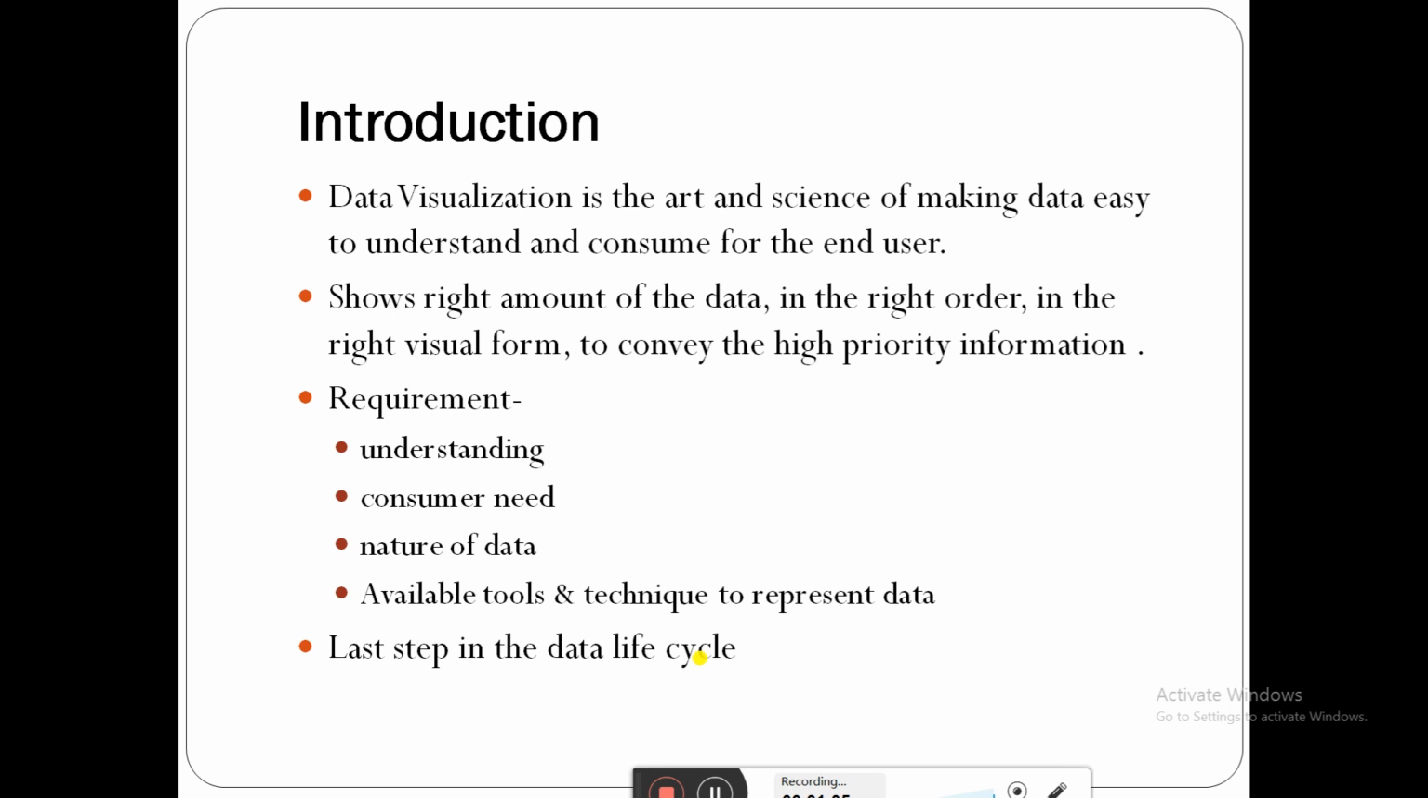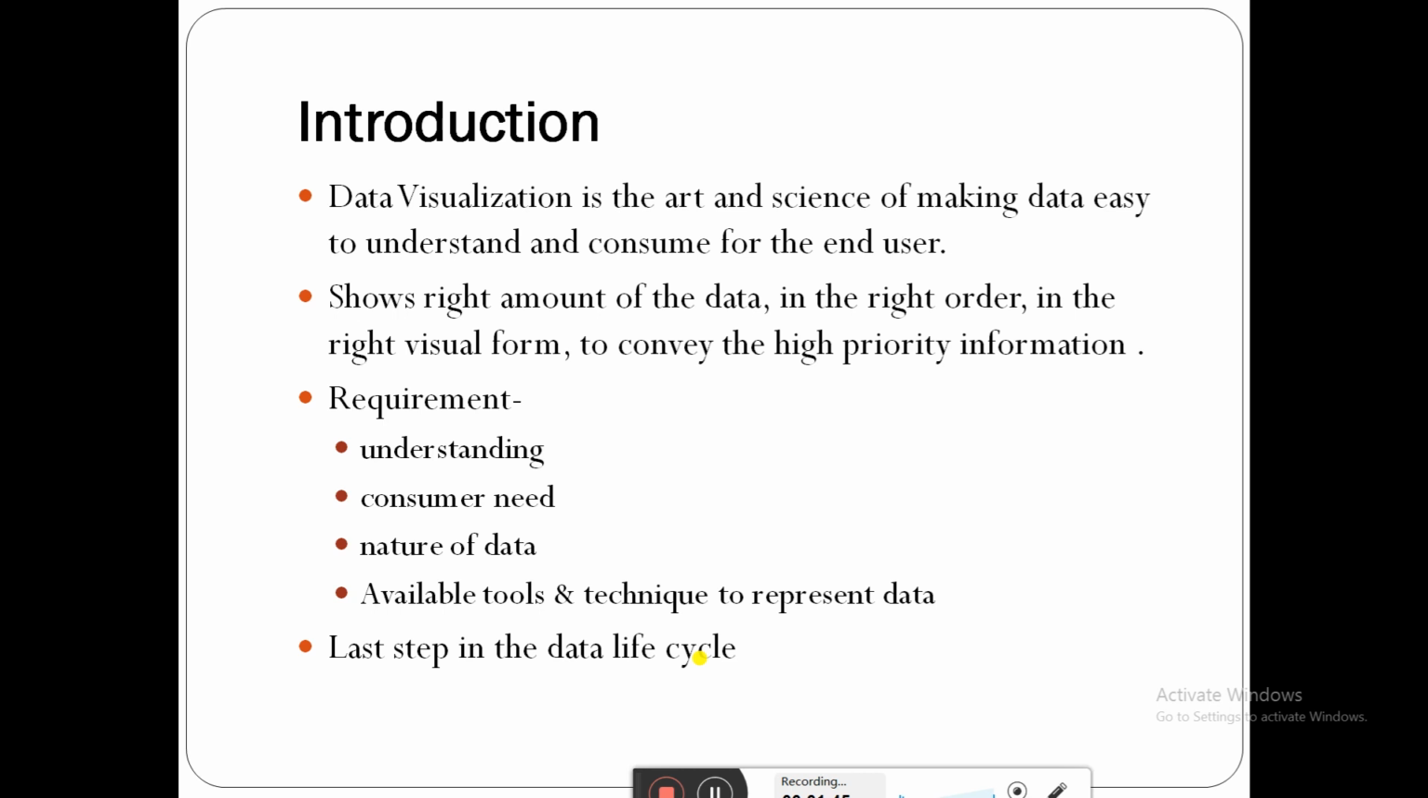Next is the data visualization requirements. The first requirement is understanding. First you have to understand the data: what form it is in, and what type of data it is. And you have to understand what the consumer needs, what he requires. Then you also have to understand the nature of the data. Is it categorical data or numerical data? Is it growing or going down? You have to understand all that information, and making use of the available tools and techniques, you have to represent the data.